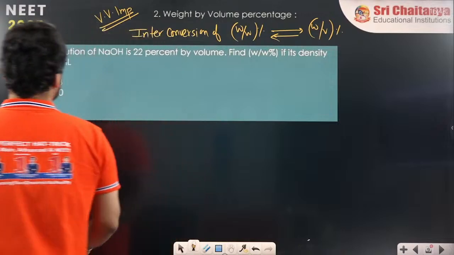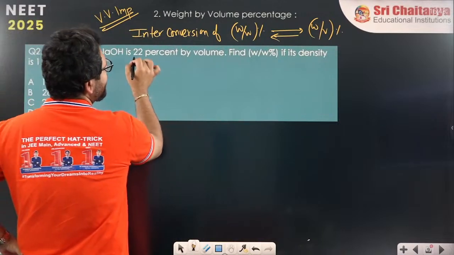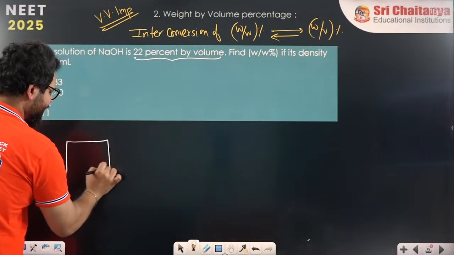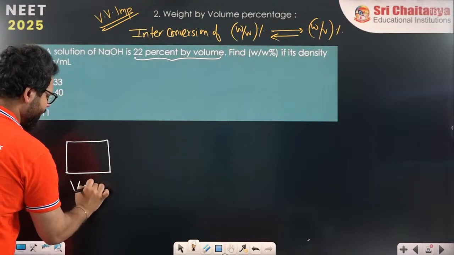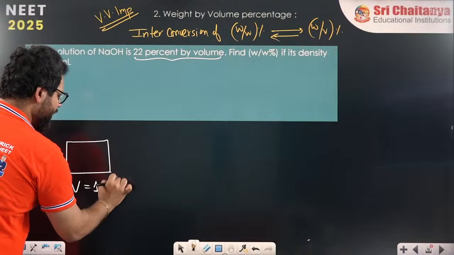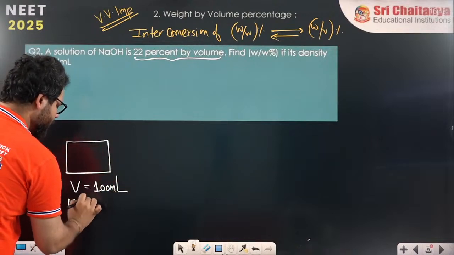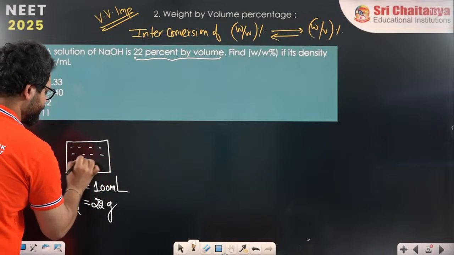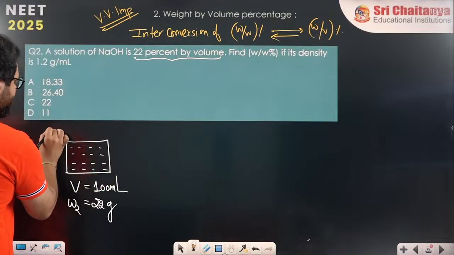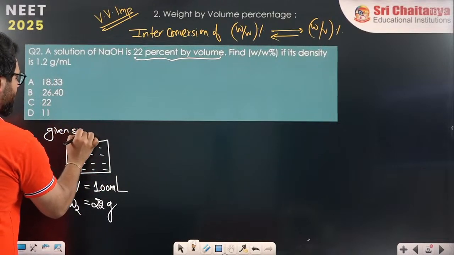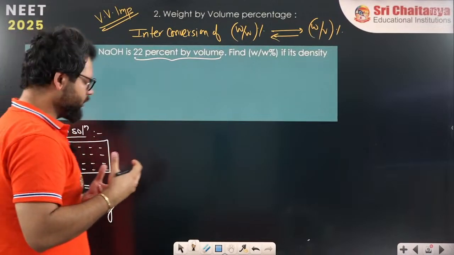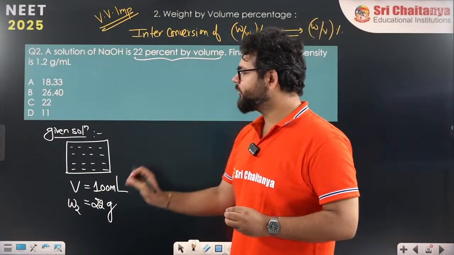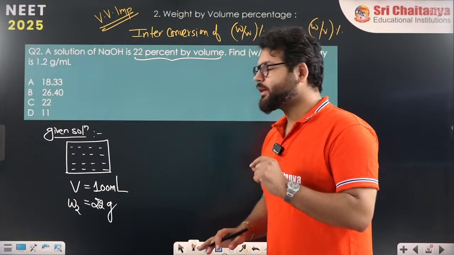So there is a solution given to you. Solution of NaOH is 22% by volume. 22% by volume means if I take exactly 100 ml of solution, inside this solution, the weight of solute is 22 gram. A solution was given to you whose volume was exactly 100 ml and in that 22 grams of solute was dissolved. Now, what is the question they are asking?